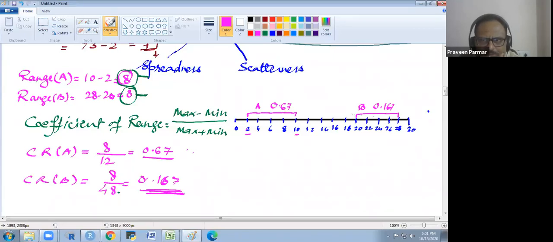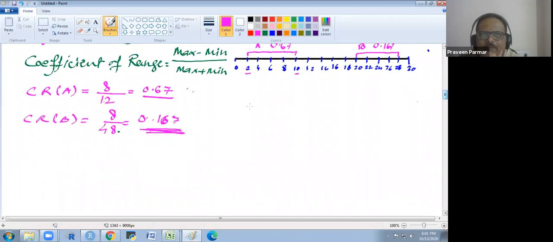Yes, it is, sir. A high value data. So if the company gives you this coefficient of range, both the companies, this would be better to understand.